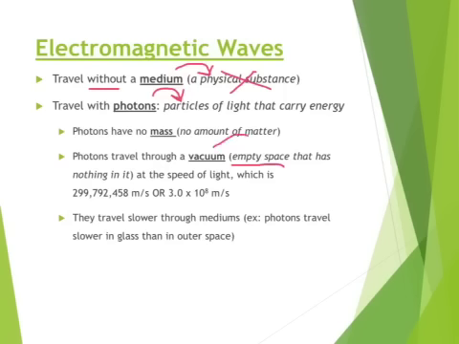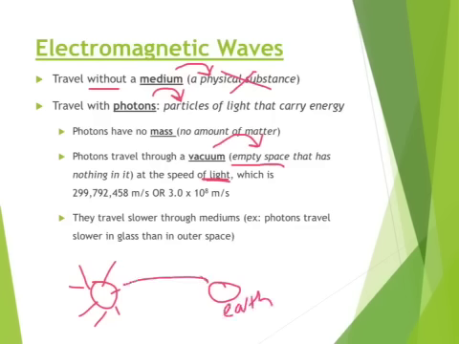The definition of a vacuum is an empty space that has nothing in it. That is why, for example, light, which is a photon, can travel from the sun to Earth. It can travel through this empty space between, here's the sun, here's Earth. It can travel from here to here, unlike sound. Sound can't travel unless there's a medium. So light works in space, but sound does not.